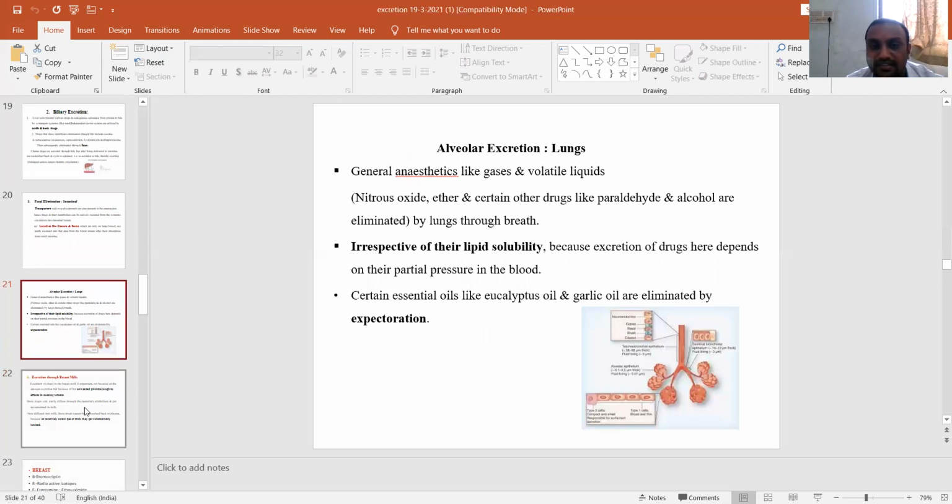Certain drugs such as general anesthetics are excreted through alveolar excretion, mainly through the lungs. General anesthetic drugs such as gases, volatile liquids, nitrous oxide, and certain drugs like formaldehyde and alcohol are eliminated by the lungs through breath. Irrespective of lipid solubility, excretion of drugs not only depends on solubility, it also depends upon the partial pressures in the blood. Certain essential oils such as eucalyptus oil and garlic oil are eliminated by expectoration.